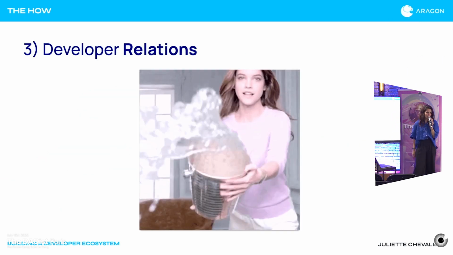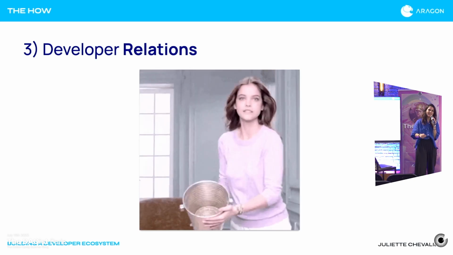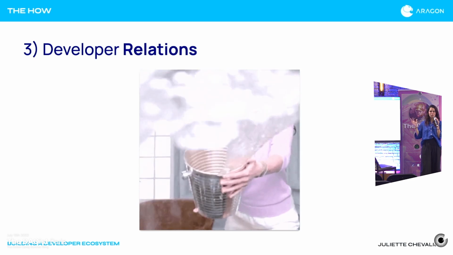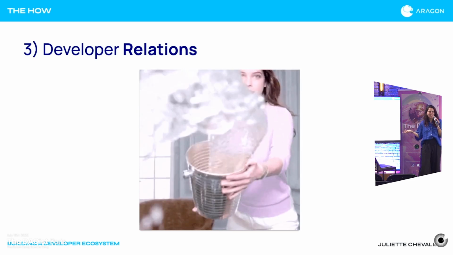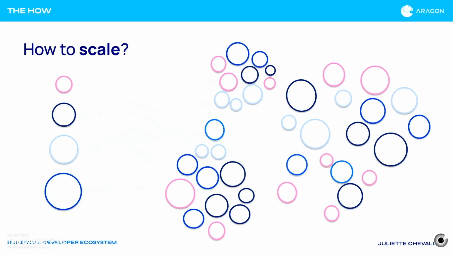And then we get to developer relations. I love this little GIF, like throwing a cold bucket of water in your face, because really, when it comes to developer relations, the biggest learning is that it's not scalable. It's not scalable because the strength and power of a developer community rests on the strength of the one-on-one relationships within that community. And so, of course, if we're trying to scale one-on-one relationships, that becomes increasingly hard. That's what I always try to think of when we're looking at this portion of the tracks: how do I make the work that doesn't scale scale a little bit more?